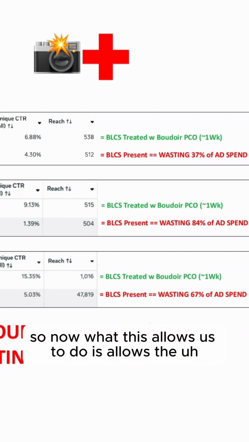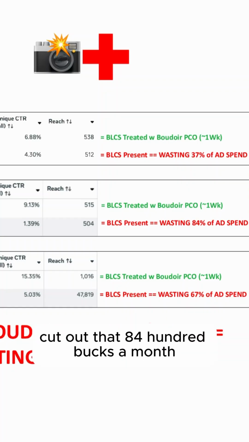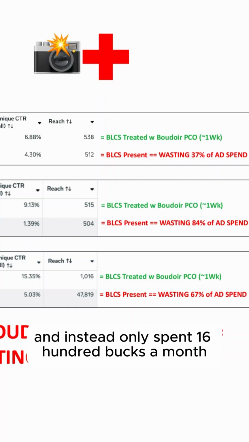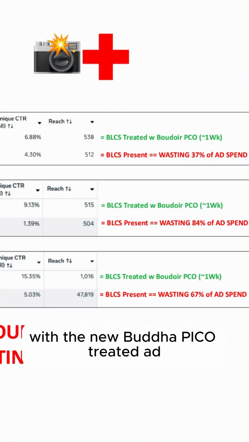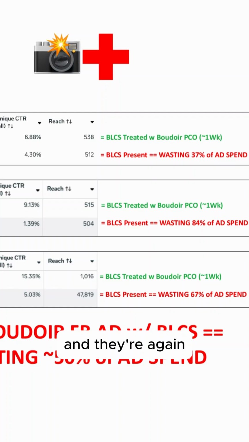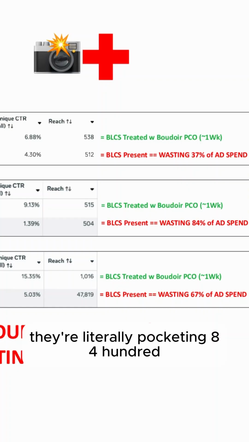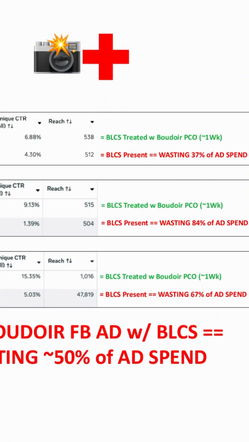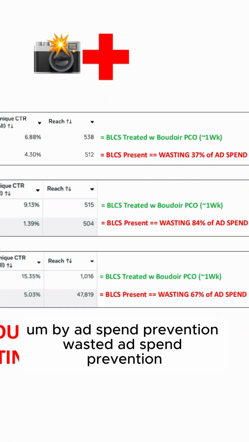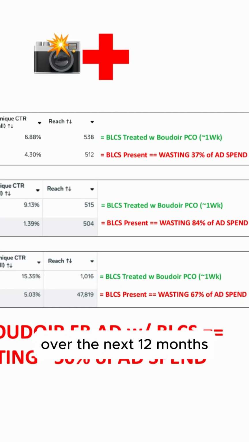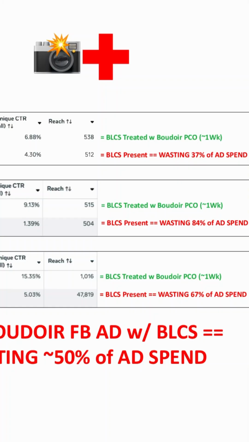So what this allows us to do is allow the Boudoir photographer to cut out that 8,400 bucks a month and instead only spend 1,600 bucks a month with the new Boudoir Pico treated ad. And they're getting their ad into the same number of women's brains as before, but they're only spending 1,600 bucks a month in ad spend. So they're literally pocketing 8,400 bucks every month by wasted ad spend prevention. That's literally like 100 grand over the next 12 months.